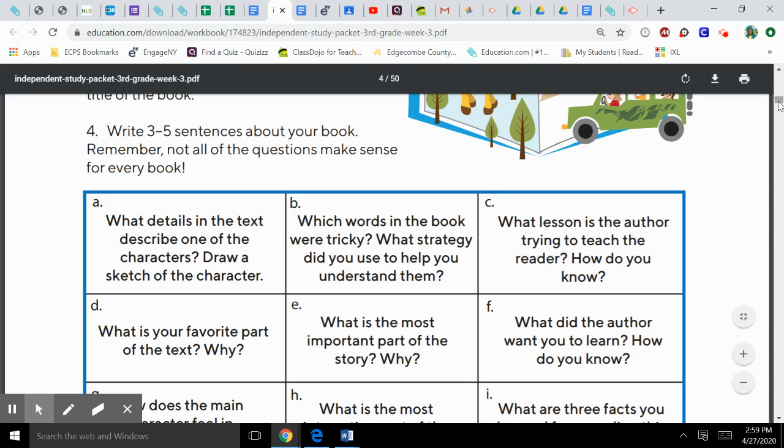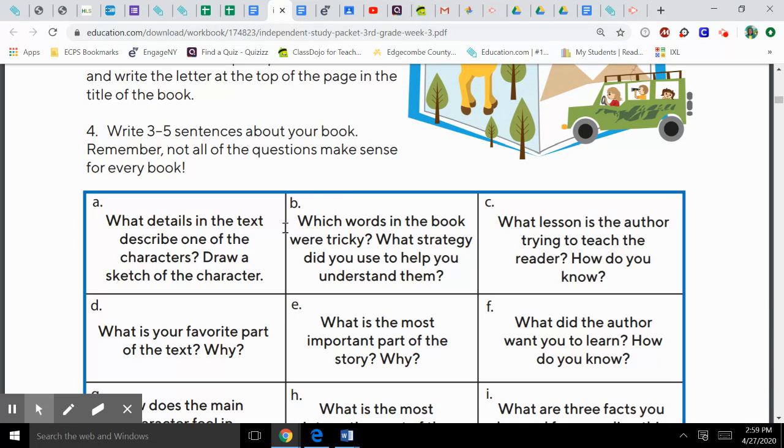Okay, so let's look at A. A says, what details in the text describe one of the characters? Draw a sketch of the character. So you read your book, it's a fiction book or a literature book, and it has characters and it has setting, plot, problem, solution. You read it and you want to write about one of your characters.